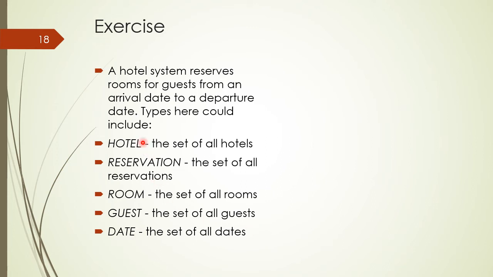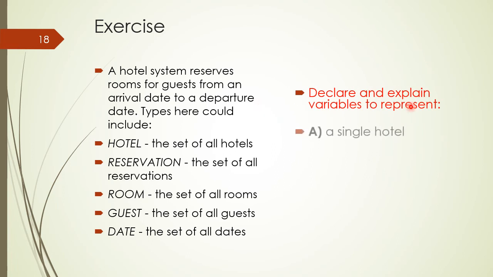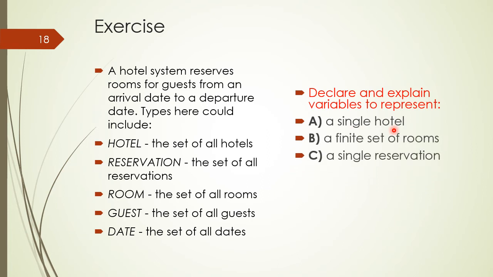So there are five basic types which are declared for the hotel reservation system, and you need to declare different variables representing a single hotel, a finite set of rooms, a single reservation, a finite set of guests, and a single date.